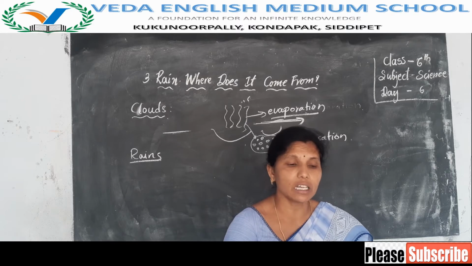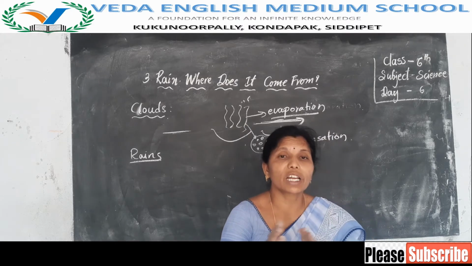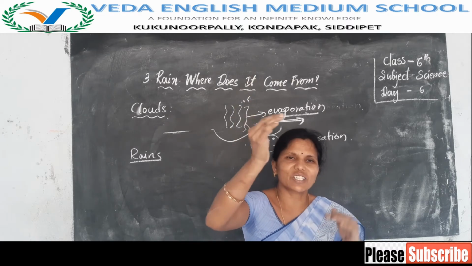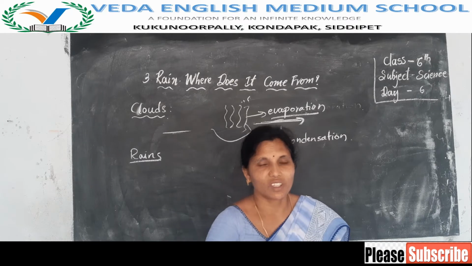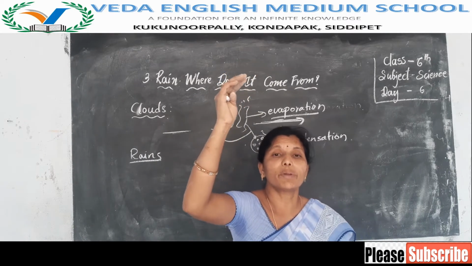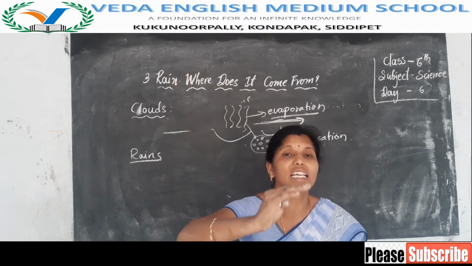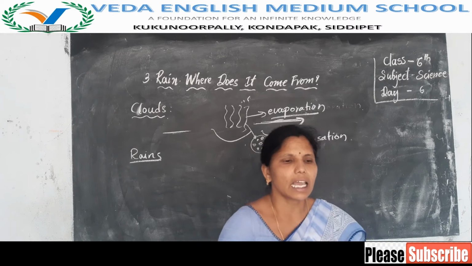The clouds move at higher levels only, but when they become heavy, they move towards the surface of the earth.